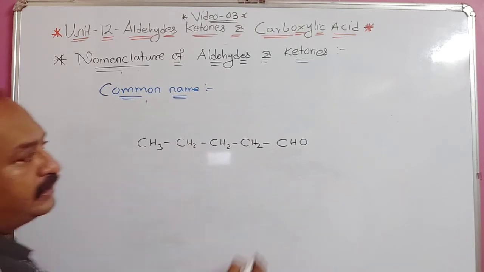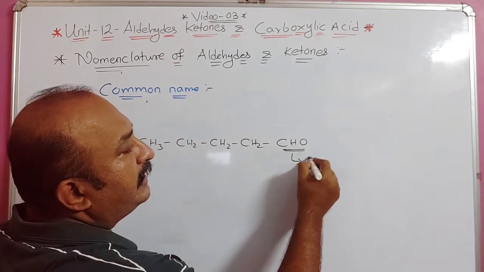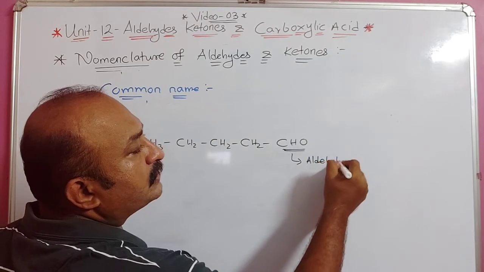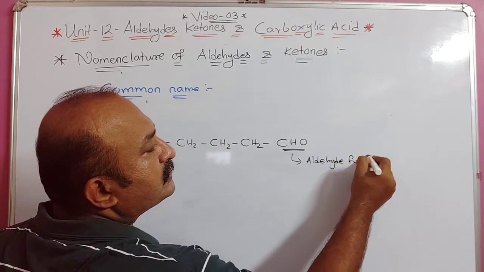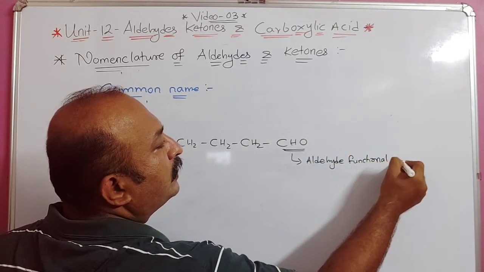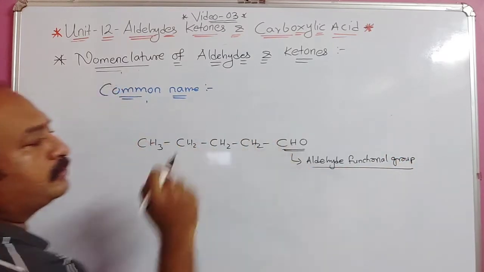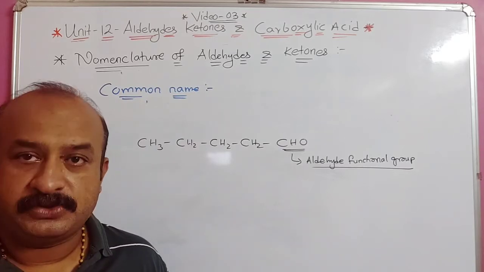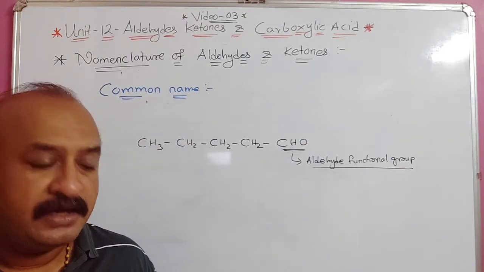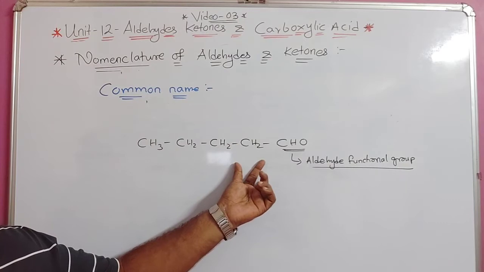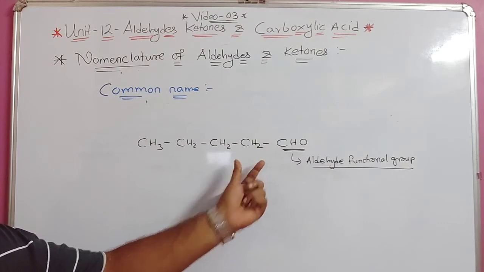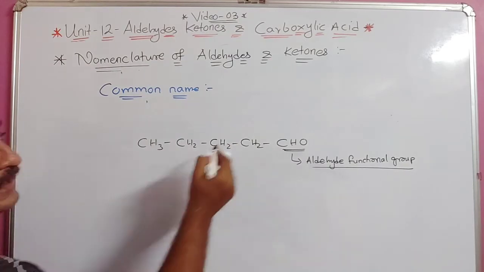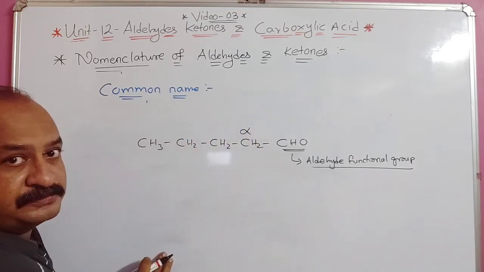We know here this is the aldehyde functional group. Everyone knows this is the aldehyde functional group. So in common names there is one more way to specify it: the carbon which is attached to the aldehyde group is given the Greek letter alpha.